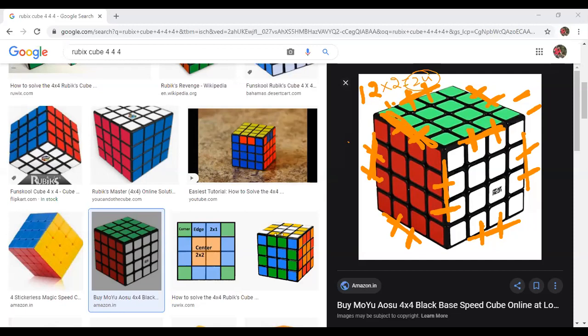Whenever somebody is asking you the number of cubes that are two side painted, it will always be equal to 12 into n minus 2. What does 12 into n minus 2 mean? 12 edges are there. If I assume the total is n, out of this n I'm eliminating these two, so n minus 2, I'm getting the middle ones, or not? Why I am writing n minus 2, I will tell you.